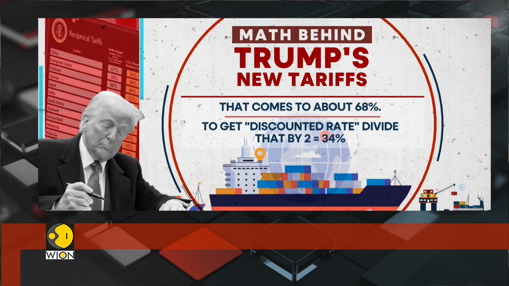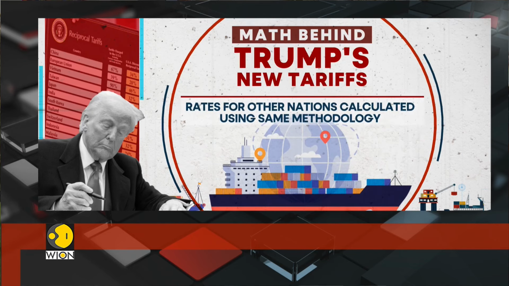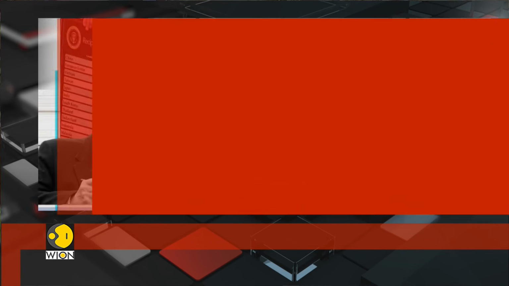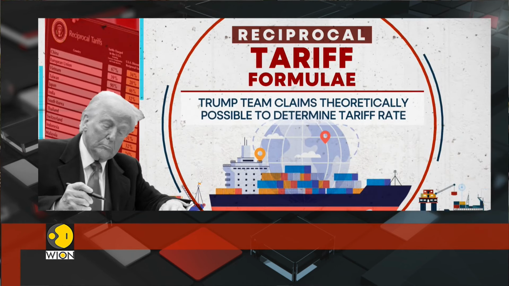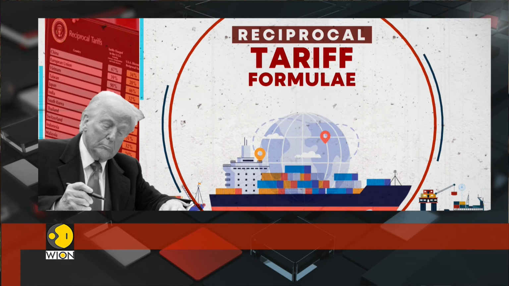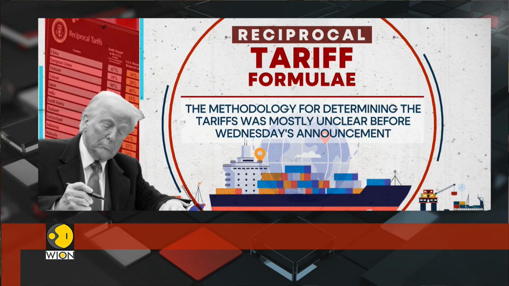The US imposed a uniform 10% import tariff on all countries, even those with balanced trade. The Trump team claimed it was theoretically feasible to determine tariff rates for real trade barriers. The statement showed that this approach would help Trump accomplish his objective of reducing trade deficits.